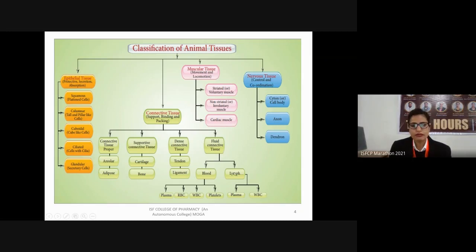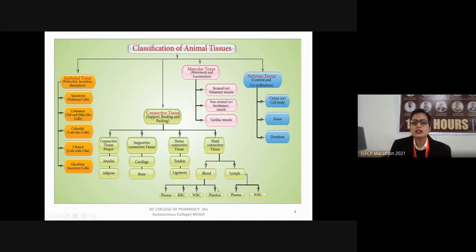So, this is the composition of blood and the lymph. Blood consists of a non-cellular component, that is plasma, which is a clear fluid present inside the blood, and other components are the cellular components. The cellular component of the blood includes red blood cells, also known as erythrocytes. Next are white blood cells, also known as WBCs. Next are platelets, also known as thrombocytes.